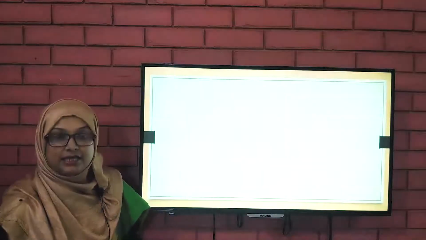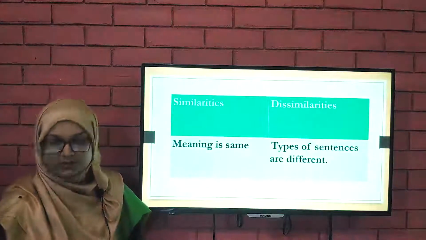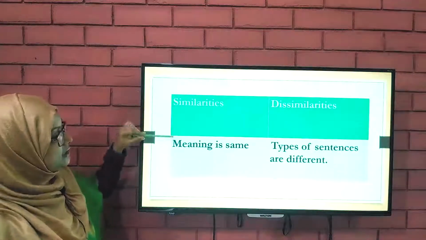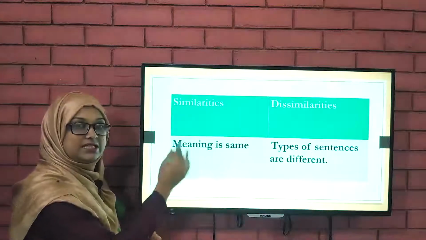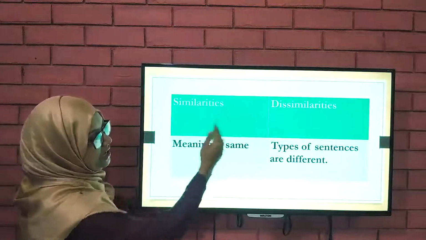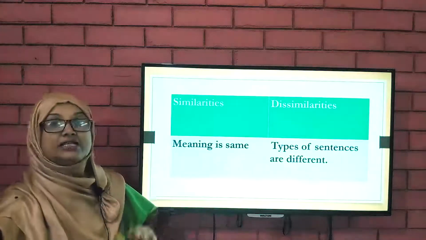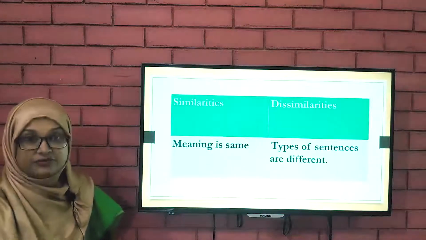Yes, I think you have got the similarities or the dissimilarities. So what are the similarities? The similarity of those sentences is that the meaning is the same. Both the sentences' meaning is the same. And what are the dissimilarities? The types of sentences are different. The pattern of those sentences was different.